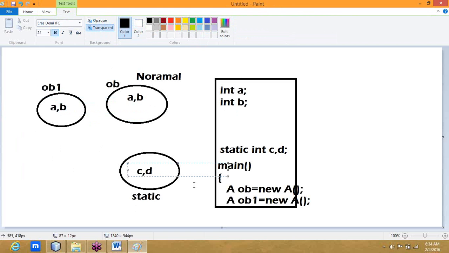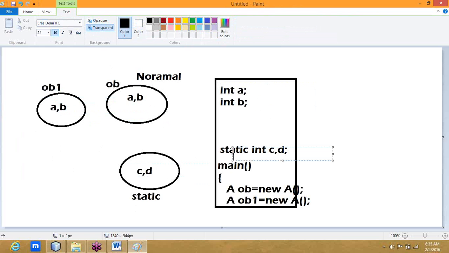Have you got the difference? Suppose I have 100 objects and we have declared A and B. How many bytes do we require? 4 bytes for A, and 4 bytes to store B will be needed. Total 8 bytes. 8 into 100, 800 bytes we needed. If you declare static, how many bytes are needed? 8.